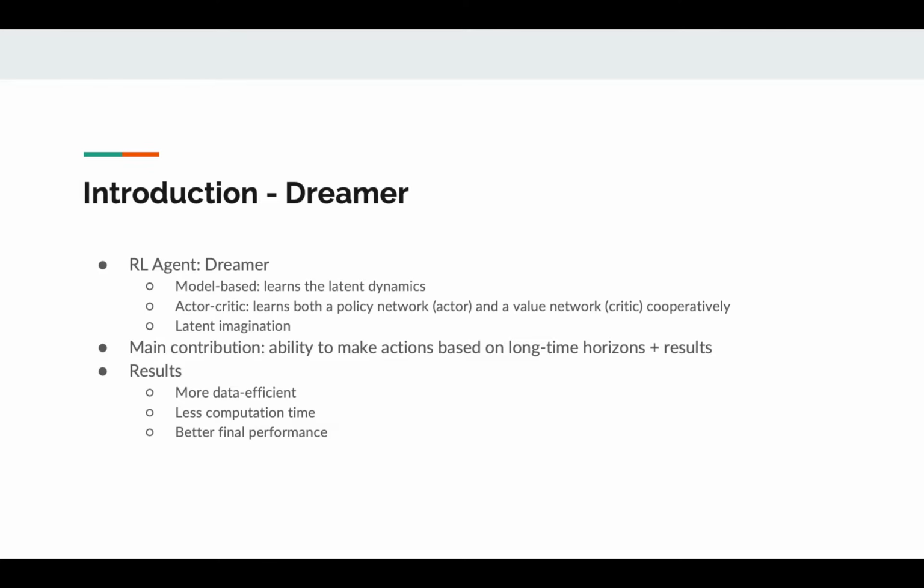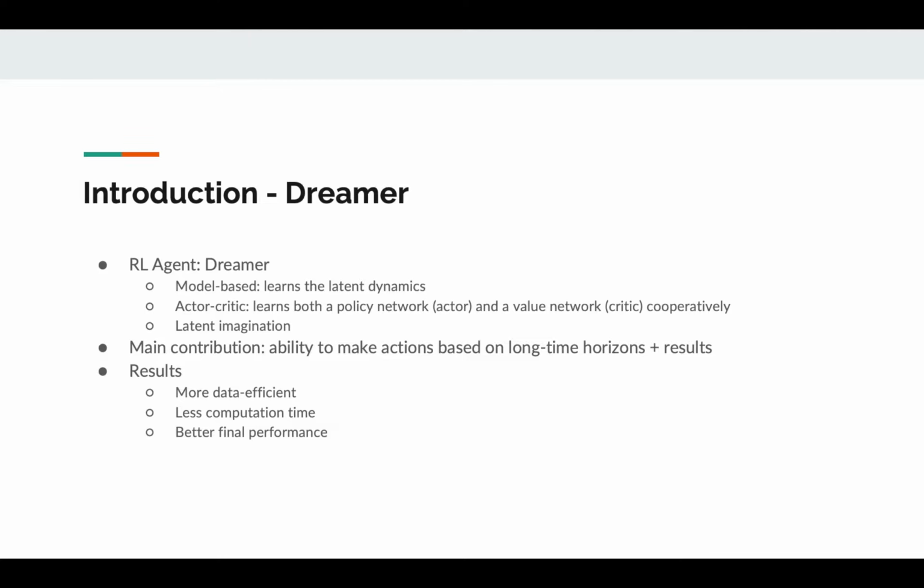The Dream to Control paper introduces the Dreamer agent, which is model-based, meaning that it learns the latent dynamics of the world. The agent also incorporates an actor-critic architecture. I will get more into this later, but this essentially means that it learns both the policy network as an actor and the value network as a critic. They are both neural networks that learn in a cooperative manner. The agent uses its learned world model to perform something called latent imagination.